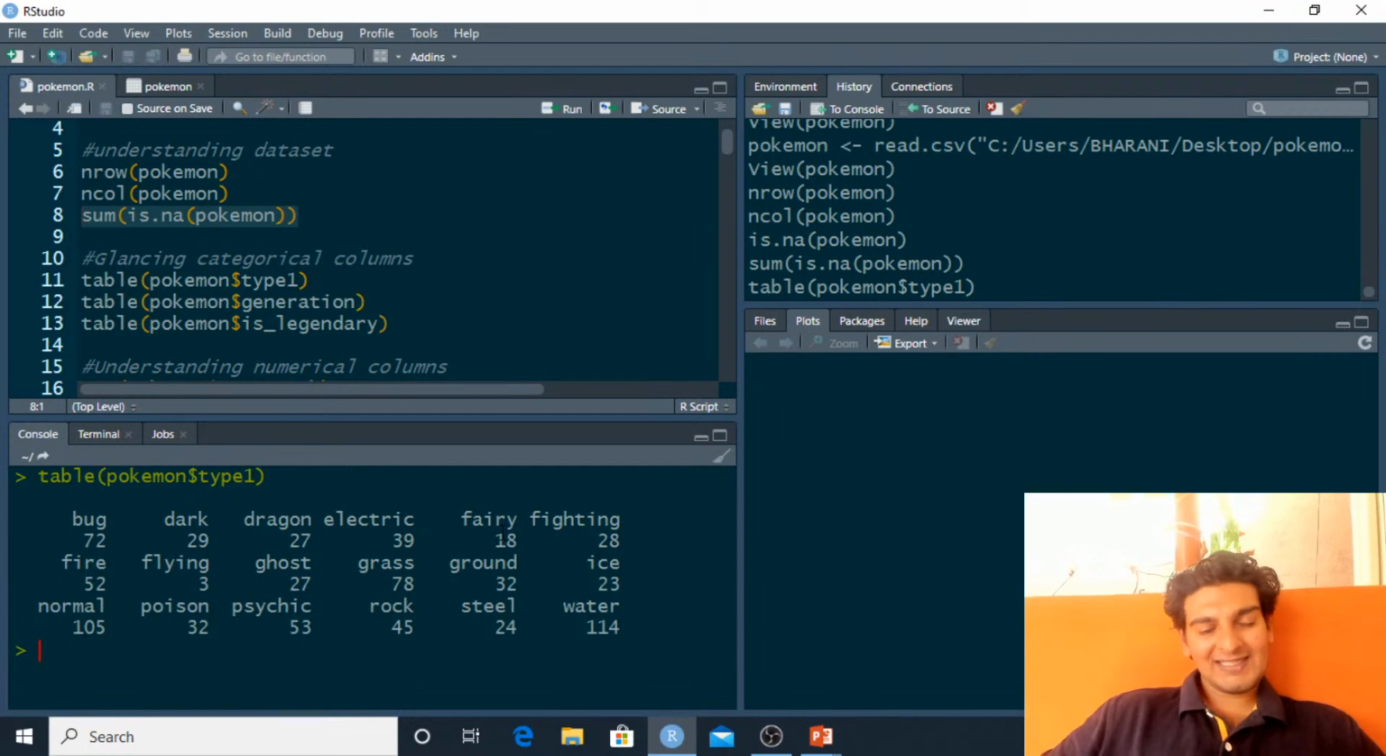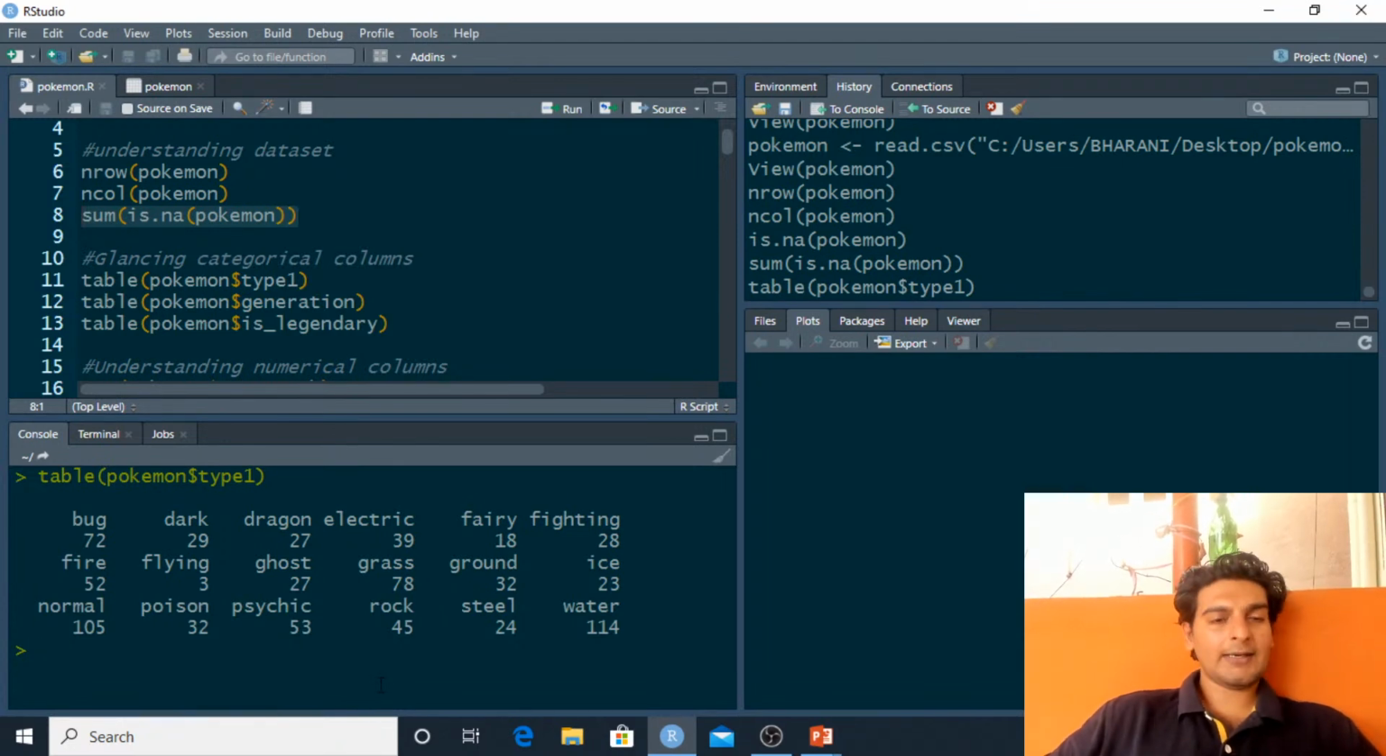Similarly, if we look at this, we see that there are only 18 fairy Pokemons. And if you look at this, there are only 3 flying type Pokemons. So this is the minimum. The minimum number of Pokemons which belong to one particular primary type is flying. Similarly, we've got only 23 ice type Pokemons. We've got 52 fire type Pokemons, and let's look at grass. So we've got 78 grass type Pokemons.